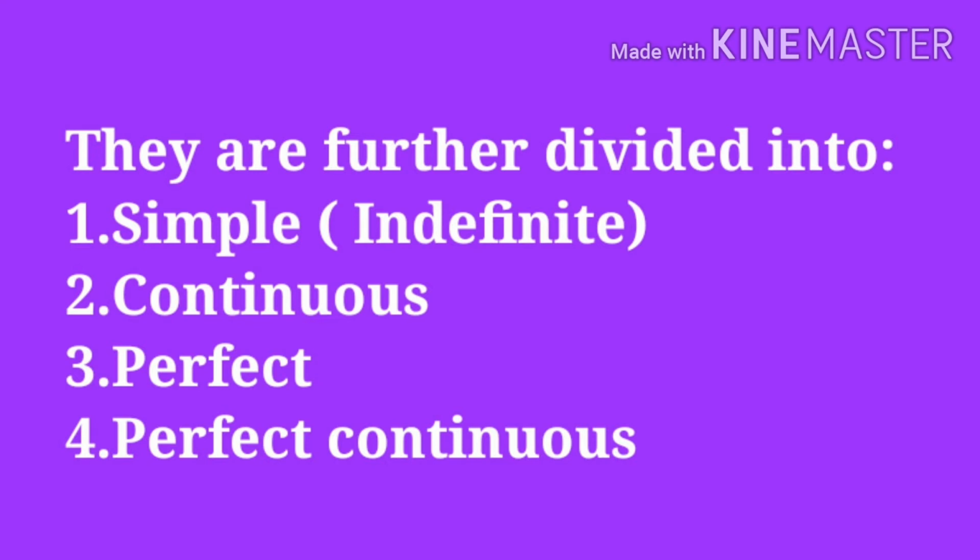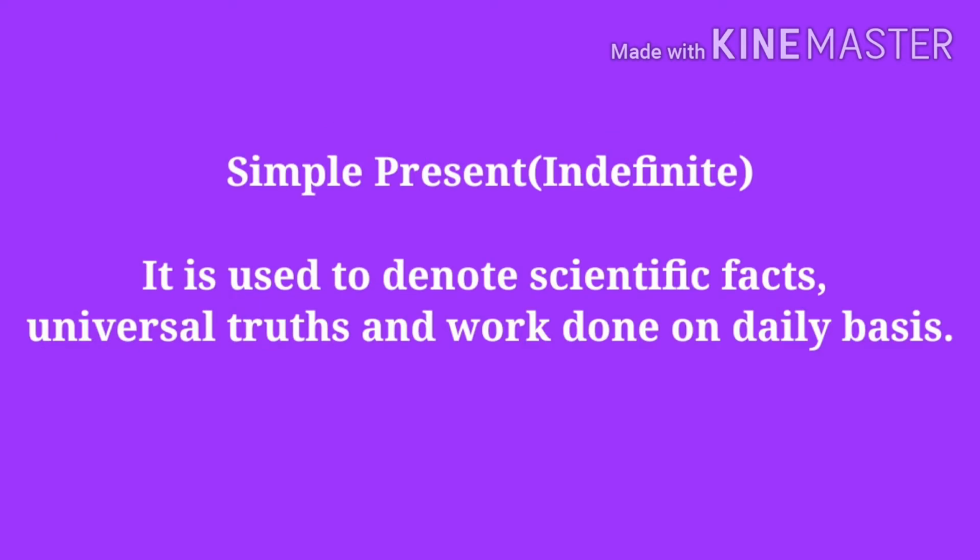Today we will start from simple present or present indefinite. First is simple present tense. First, where do we use simple present tense? Simple present tense is used to denote scientific facts, universal truth and work done on daily basis. For example, if I say the earth pulls everything towards itself, it is a scientific fact. Universal truth: the sun rises in the east, it is a universal truth.